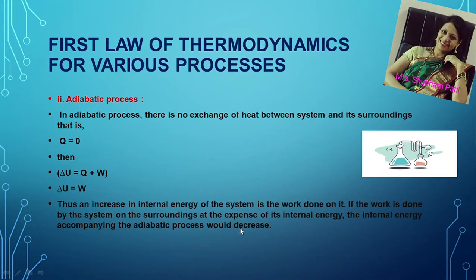Now let's apply the first law of thermodynamics to the adiabatic process. In an adiabatic process, there is no exchange of heat between the system and its surroundings, that is Q is equal to 0. Then the first law of thermodynamics, delta U is equal to Q plus W, becomes delta U is equal to W, because the value of Q is 0 over here. Thus, the increase in internal energy of the system is the work done on it. Delta U is equal to W. If work is done by the system on the surroundings at the expense of its internal energy, the internal energy accompanying the adiabatic process would decrease.